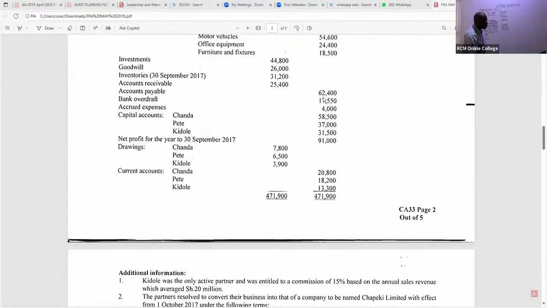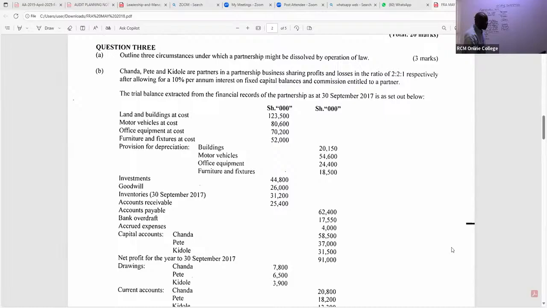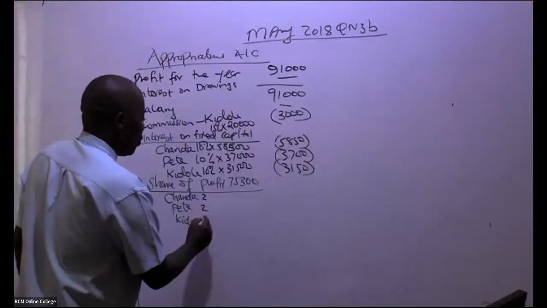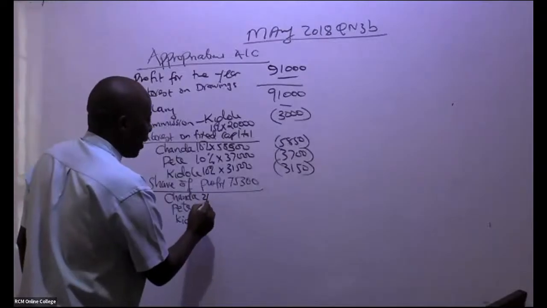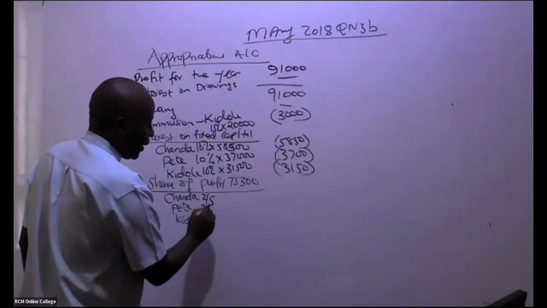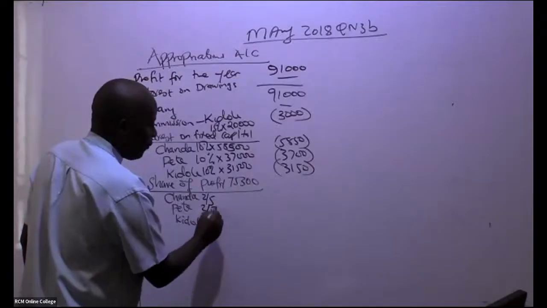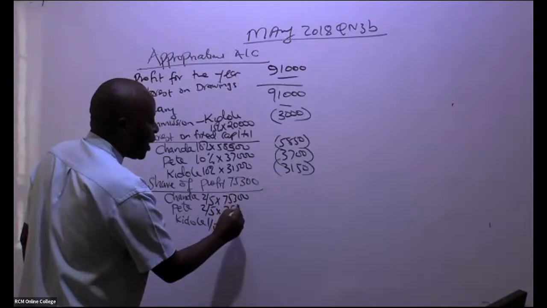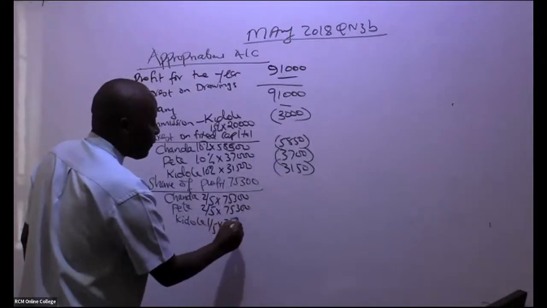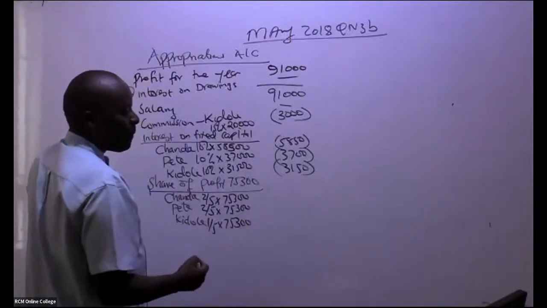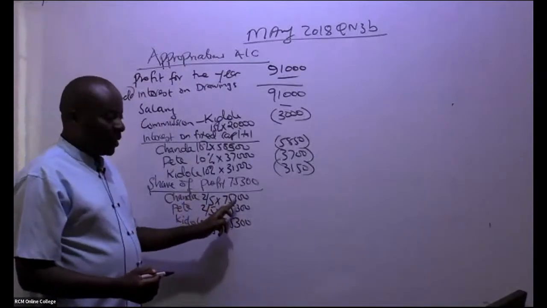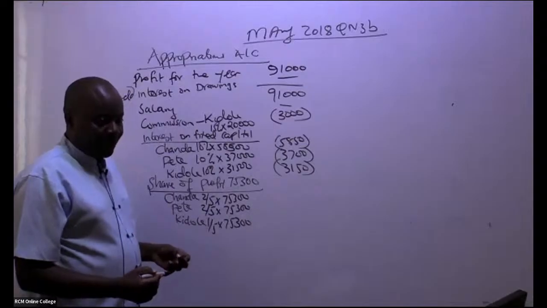It is 2:2:1. So we have here 2:2:1, so this will be 2 over, of course, if you add here, over 5, isn't it? 2 over 5, 1 over 5, times this 75,300, times this 75,300, times this 75,300. All right? So can somebody in this case here give me this 2 over 5 times this? What are we getting, ladies and gentlemen, here?